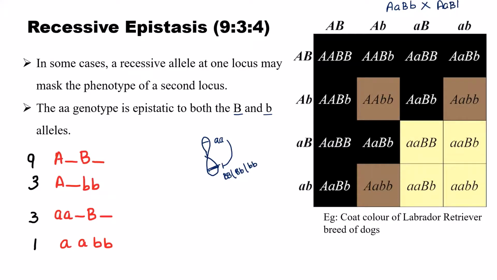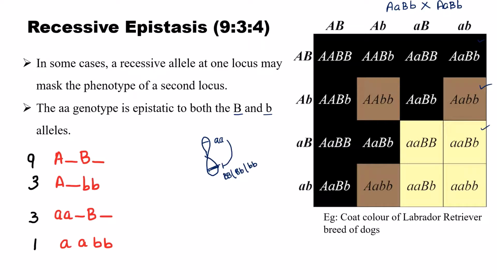We know that the normal dihybrid cross ratio is 9:3:3:1. That means we will normally get 4 phenotypic characters in the F2 generation. But here you can see in this Punnett square that there are 3 phenotypic traits. Okay. This is because of recessive epistasis.